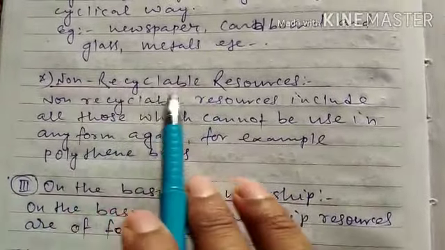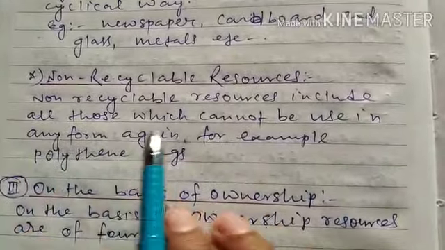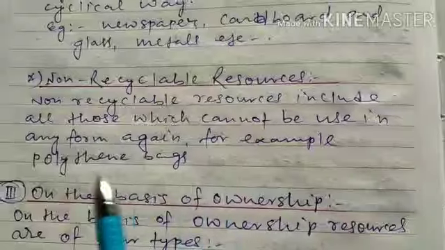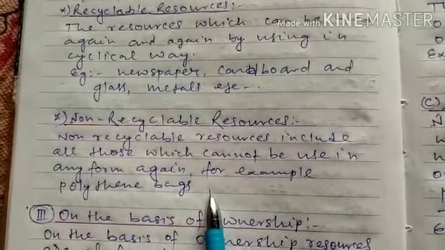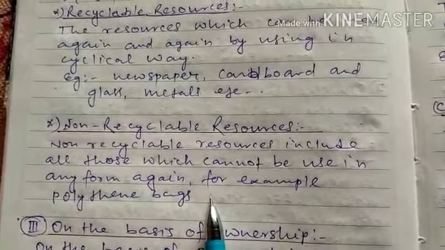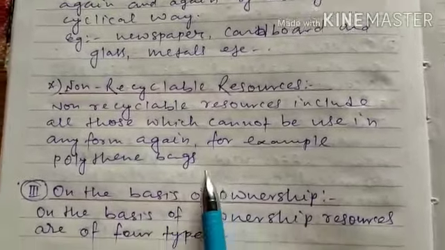Next is non-recyclable resources. Non-recyclable resources include all those which cannot be used in any form again. For example, polythene bags. We cannot bring them back into our use, so they are called non-recyclable resources.